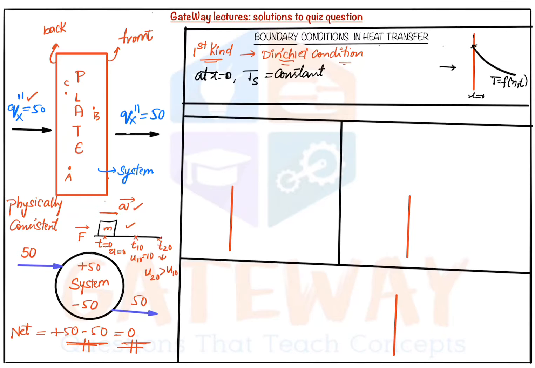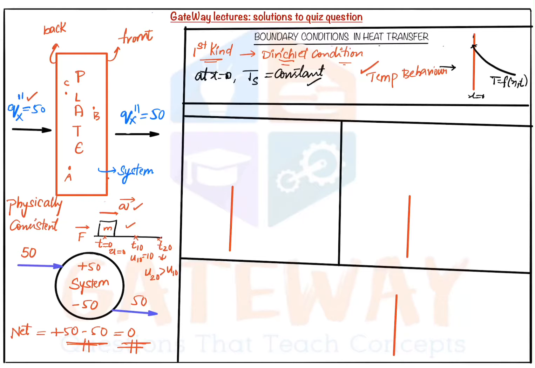Okay, so this is the condition for constant surface temperature. And the second kind talks about heat flux. Here the first kind only talks about temperature behavior.